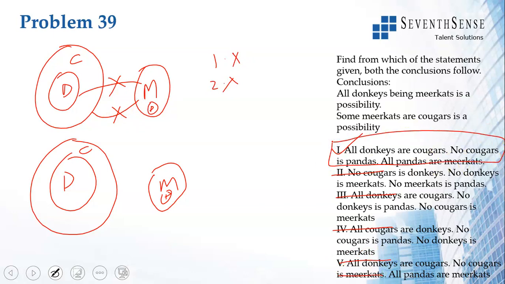So we got the same answer both by our drawings, but we solved it much faster using the statements alone. We started off with that, but I just wanted to show it using the drawings, that these four options, which I highlighted, 2, 3, 4, and 5, are not possible.